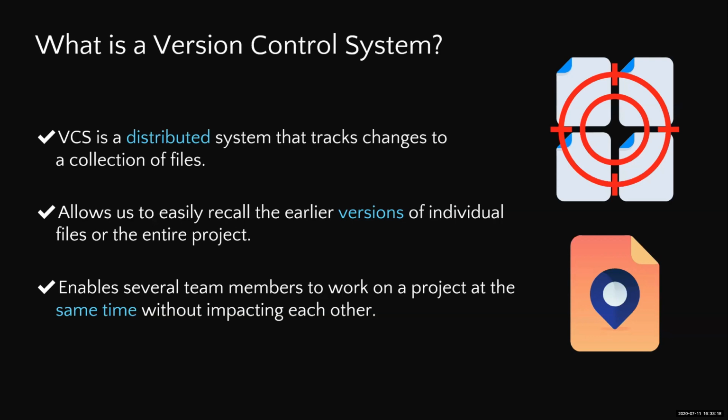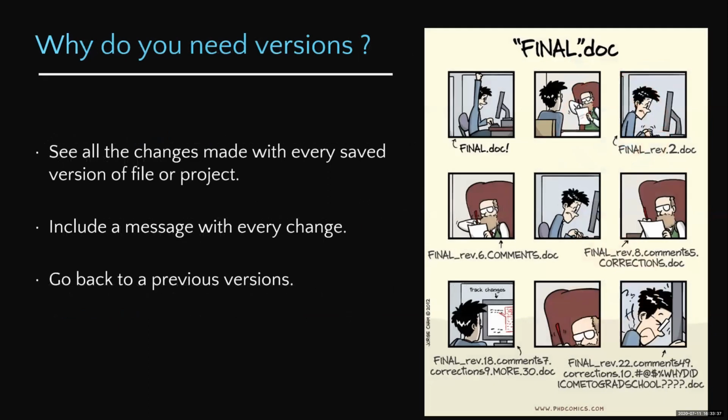Okay, Abhishek. So let's first start with what a version control system is. A version control system is a system that basically tracks changes that you make to a collection of files or a folder. Can you skip to the next slide, Abhishek?